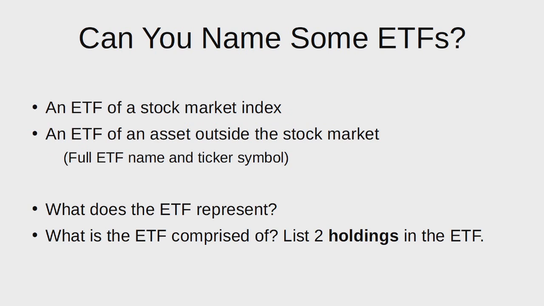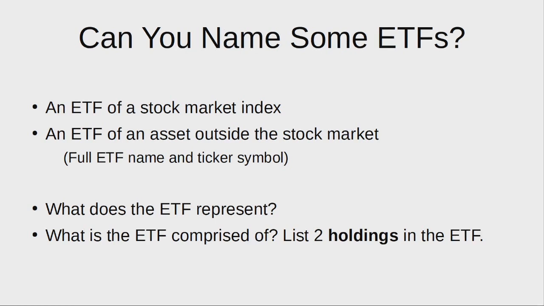Also, what does the ETF represent and how does it represent this? In other words, what are the holdings that comprise the ETF? You of course don't need to list everything because some ETFs can have hundreds of holdings. For example, you can list 2 stocks that are part of the ETF. This information should be fairly easy to find because just like stocks, ETFs have investor relations type pages that list facts about the ETF, what they comprise of, and what they are designed to do.